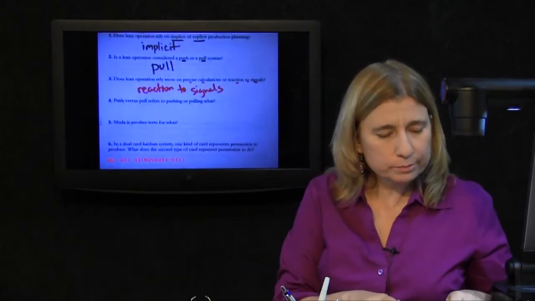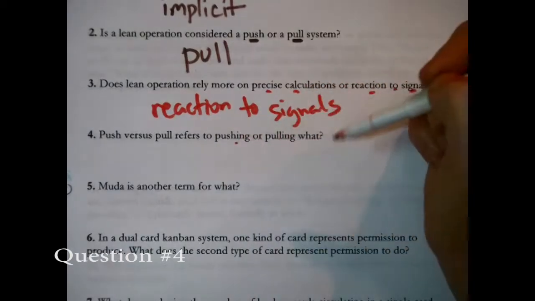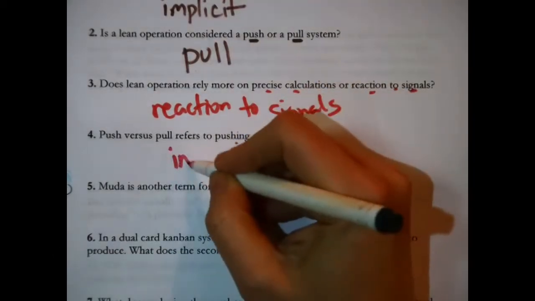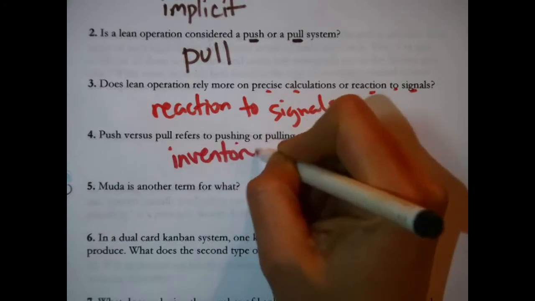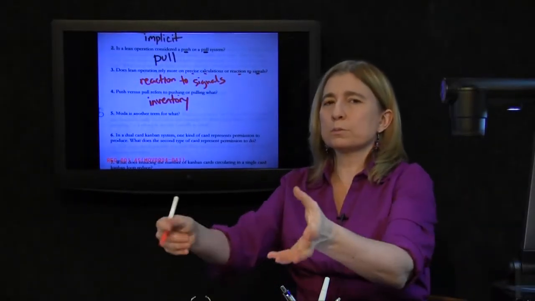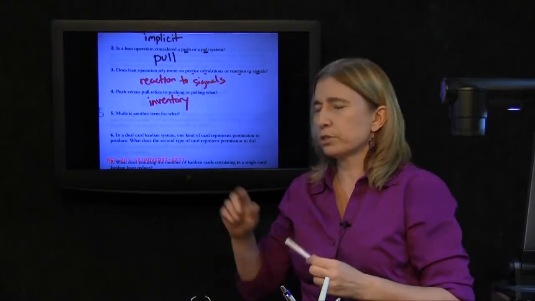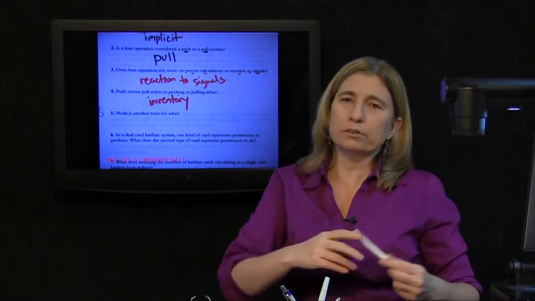Next question. Push versus pull refers to pushing or pulling what? Okay, good question. Inventory. When we say that it is a pull system, what we're implying is that it is pulling inventory into the system as it needs it. When we say that's a push system, it is pushing inventory down the line.